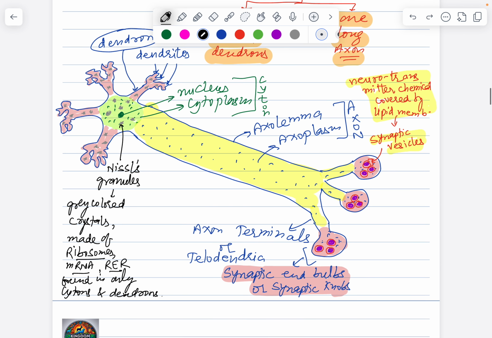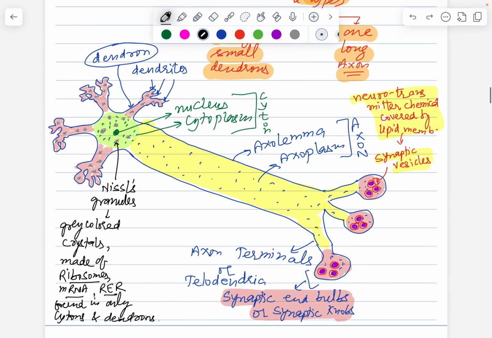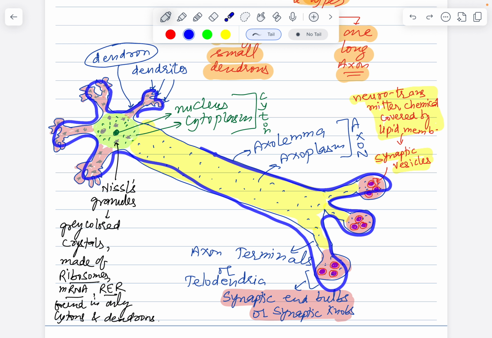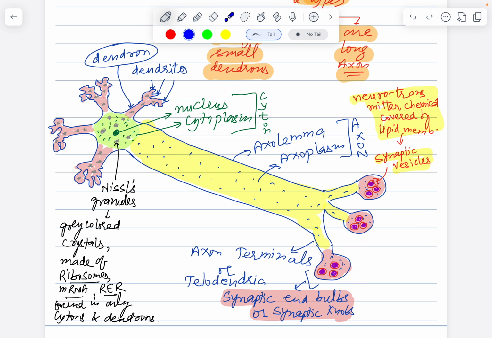Now this explains the entire structure of the neuron to us, this entire diagram in front of us. Then this is a single cell, as you can notice. The entire structure is one single cell with one single nucleus over here. If this is one cell, obviously many such cells will together make what? A tissue. Many such tissues will together make what? An organ, like the brain or spinal cord, and the combination of brain and spinal cord, that would basically make